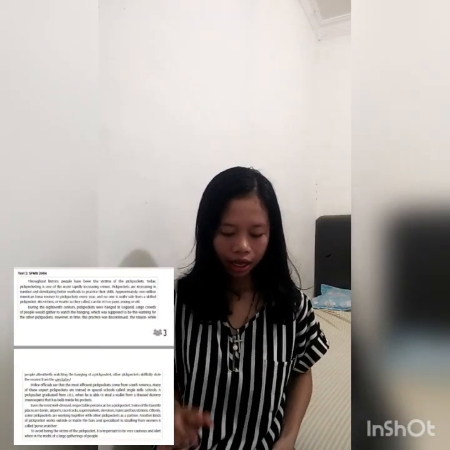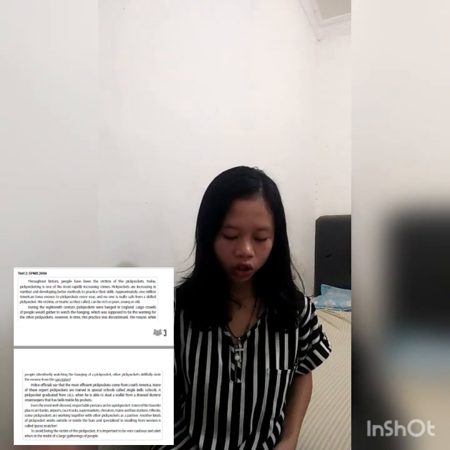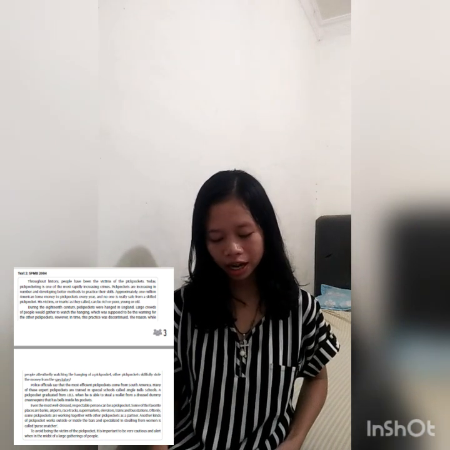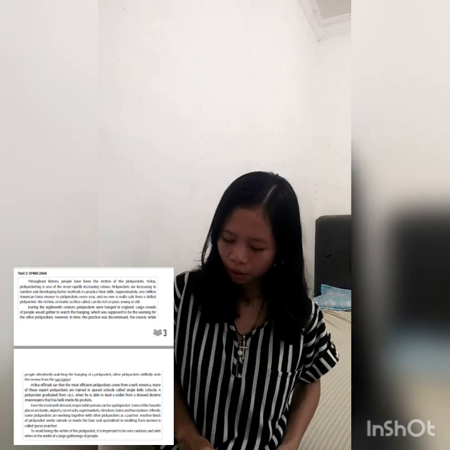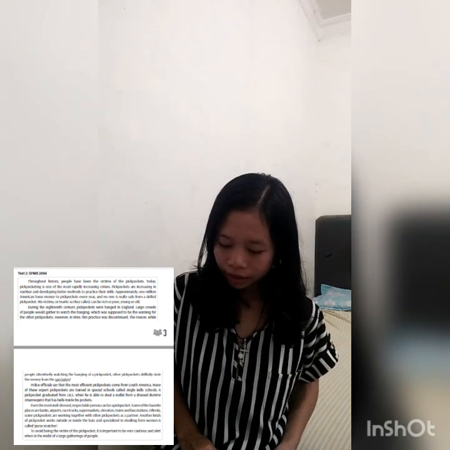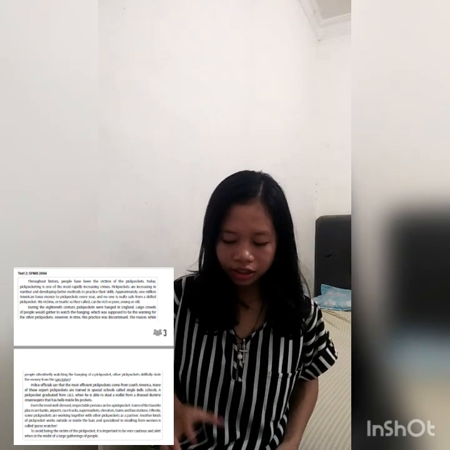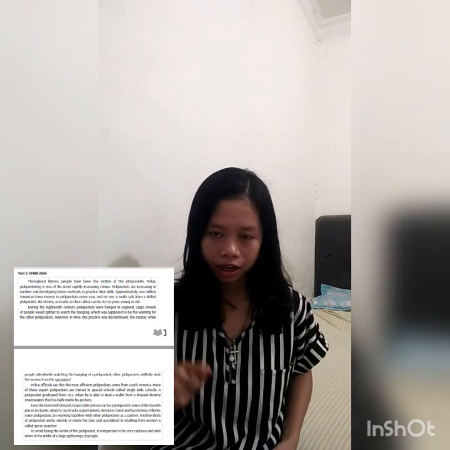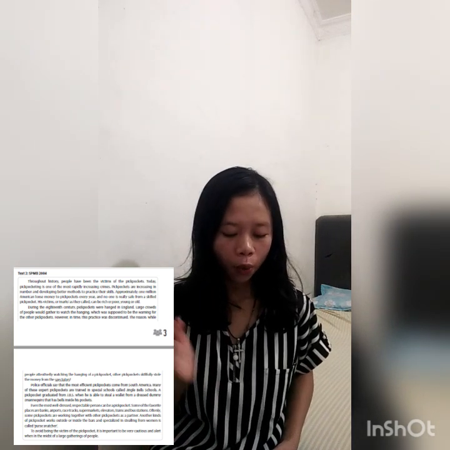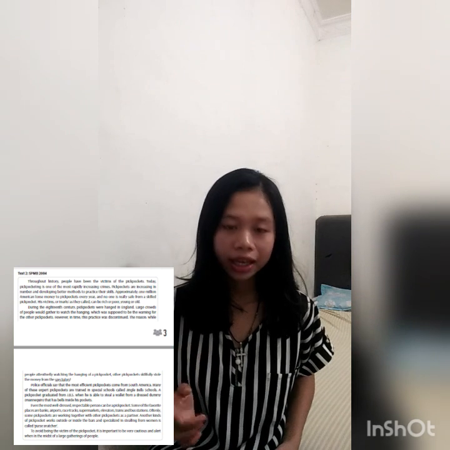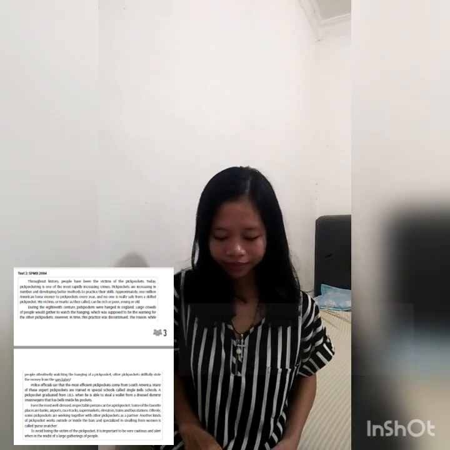Next to the example. This is a text consisting of several paragraphs. Before that, let's read the problem first, so we know whether what we are using is skimming or scanning.